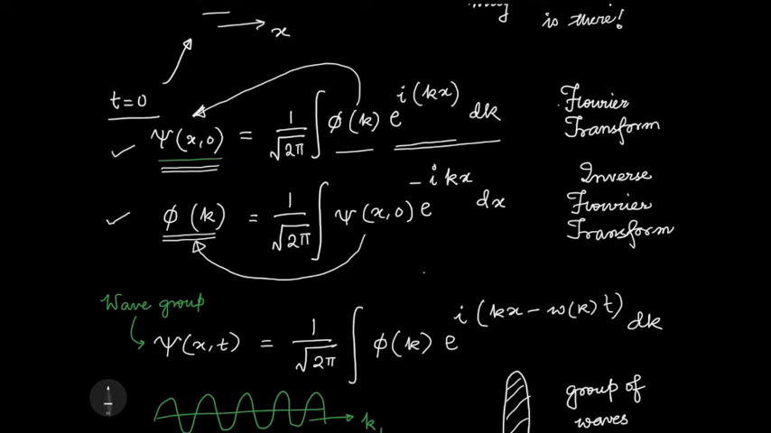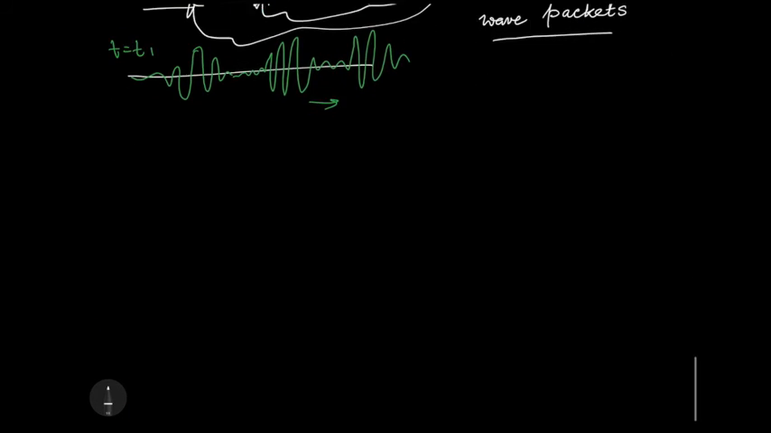So what I can do now is to see what happens if I consider a particular dispersion relation. So let us start with this expression for the wave group and let's see what we can get from it.